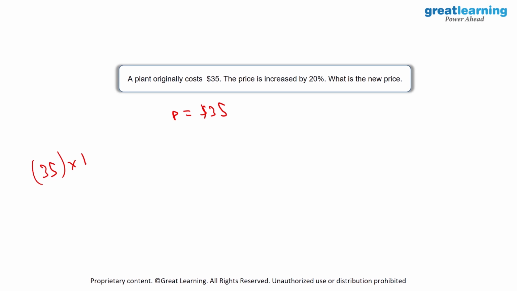It basically means that we are increasing the value by 1.2 times. So we have to multiply this by 1.2, and that will give us the result. So 35 into 1.2 will be equal to 42, and this will be the new price of this plant.